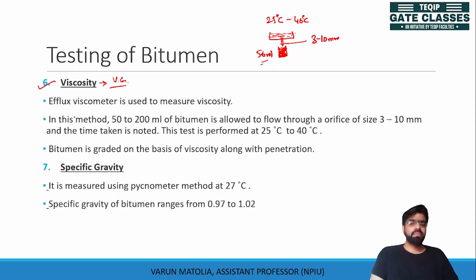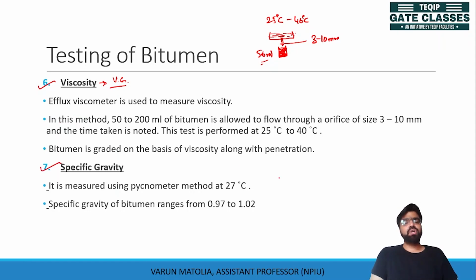For gradation, the bitumen is tested at a temperature of 60 degrees Celsius for dynamic viscosity and at 135 degrees Celsius for kinematic viscosity. We will talk about it later on, but this is the basic test which we do on bitumen.